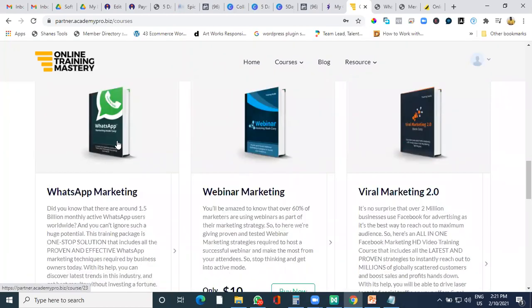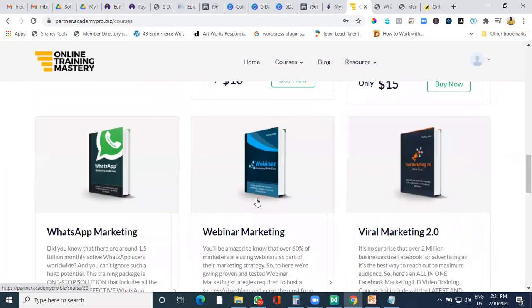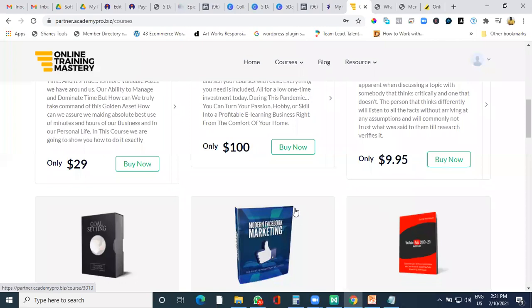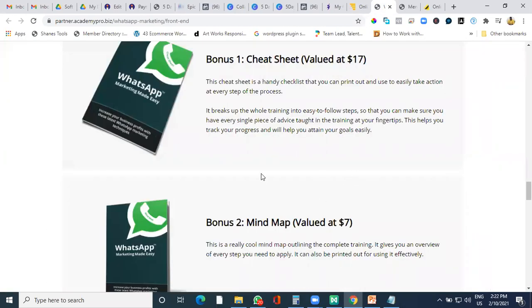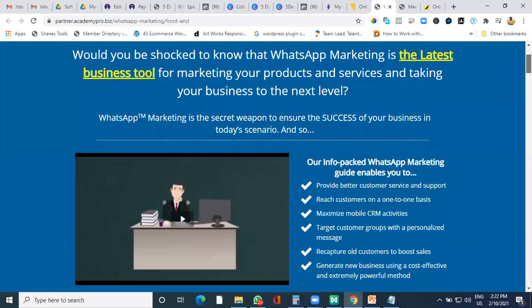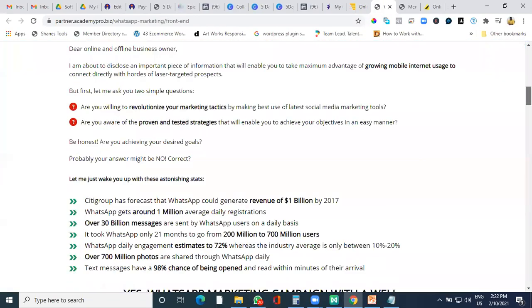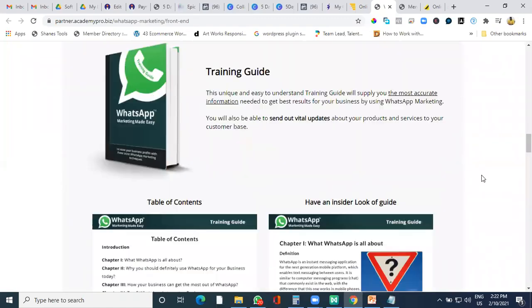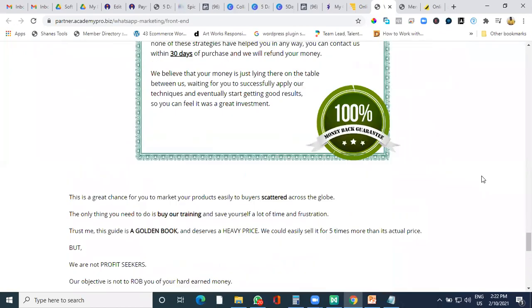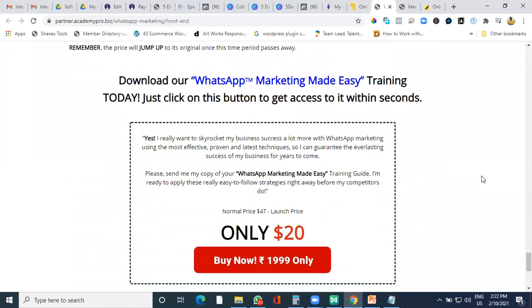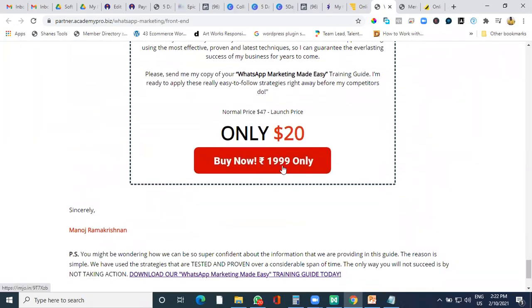With Academy Pro, you get all these courses, 20 courses, absolutely free. So you don't need to worry about adding a course also. If you're new with Academy Pro, your website will look very similar to this. You can keep adding your own course and make a start also. Now, as I showed you, this is the landing page which gets automatically created. With Academy Pro, you can also keep scrolling down. Now, if a student comes like this, he keeps reading everything and he sees this buy button. What is he going to do?